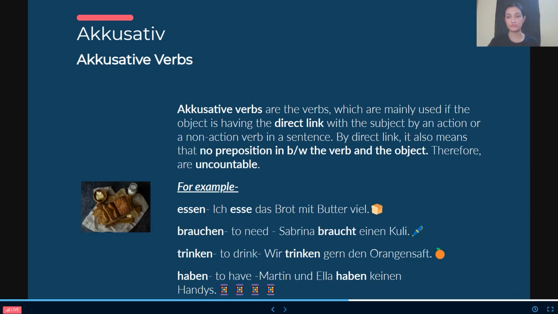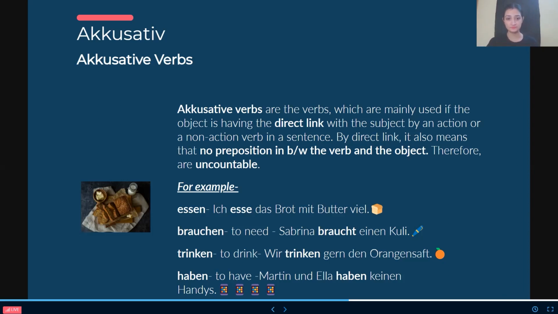Then only it will be an accusative verb, a bit stricter than the nominative verb in terms of eligibility. That's the reason these are uncountable, because we have a lot like that, where there's no preposition: I play football, I drink water, I am eating the pizza, I'm learning German, I'm reading a novel, and so on. The list is still long.